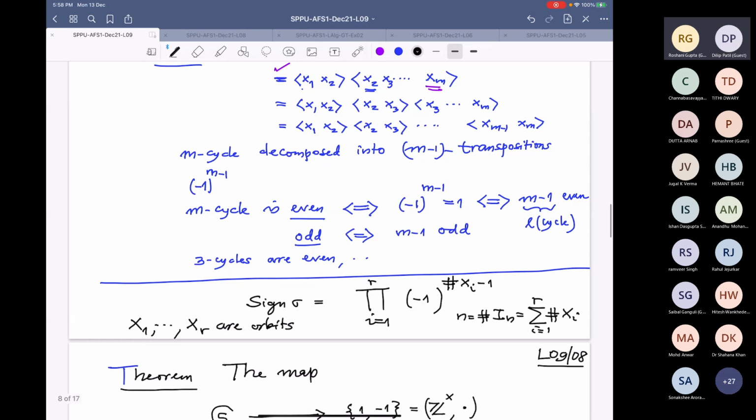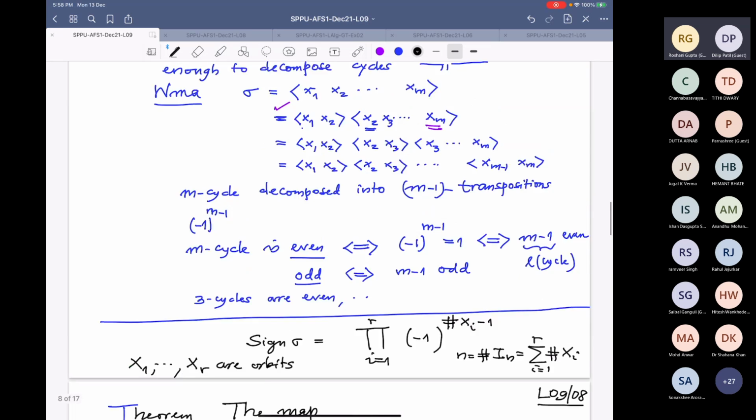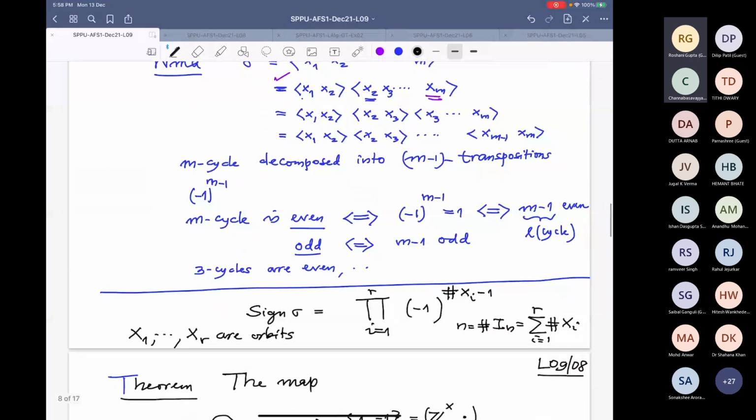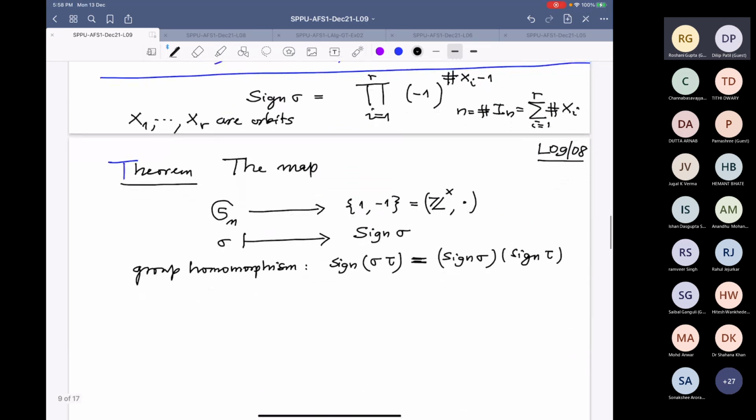For simplicity I have removed the singleton orbits, but this is the formula in general if you want to allow the singleton orbits also. And then we will prove this theorem. And not only will we prove this, I will prove that this is the only non-trivial group homomorphism from Sn to this group.